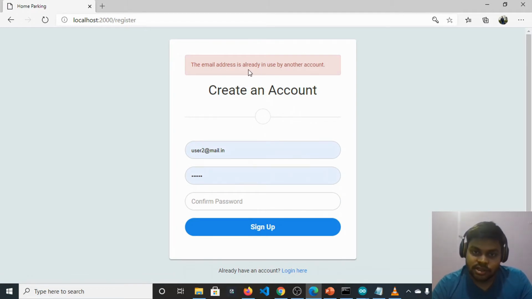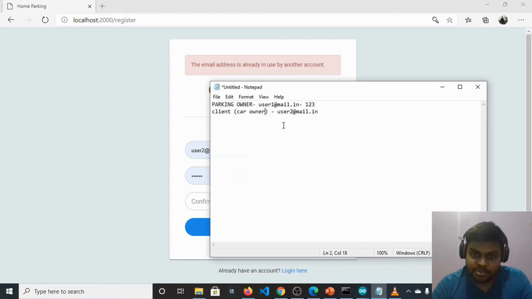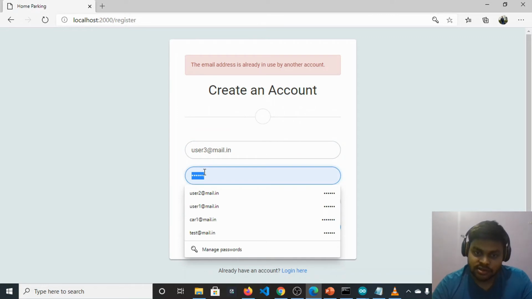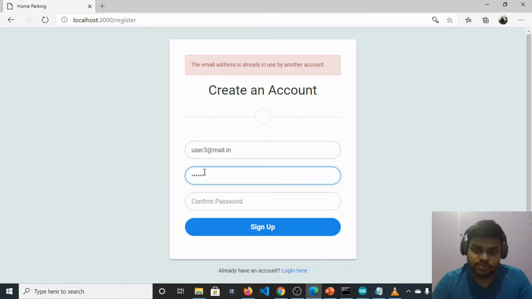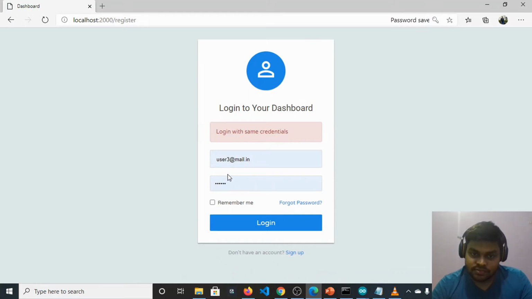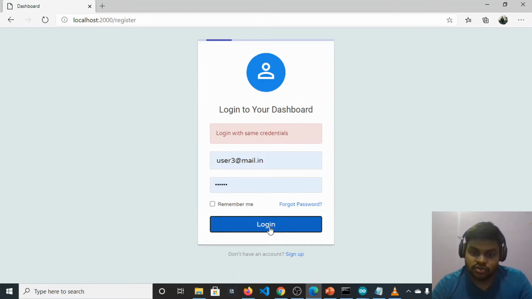The email address is already in use. Let's say we will use another one, user3. User1 is the parking owner, and user3 is the one who wants this parking. Fine. So we need to sign up. Okay, so we have signed up with the user, and now we need to log in with the same credentials. Fine. So now click on this login button.